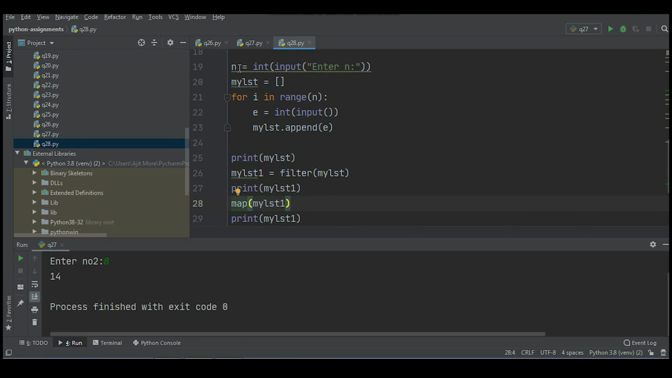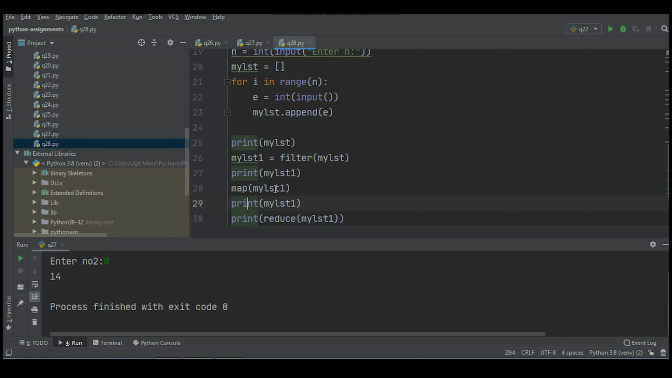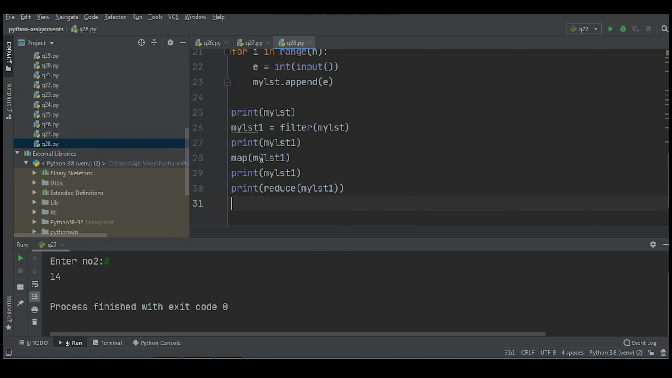Now in the main program we have accepted n, then we created an empty list, then we accepted n elements and added them in this list. I printed that list. That list I passed to filter. It returned a filtered list. I displayed that filtered list. Now I have passed it to map. Map is incrementing each and every value of that filtered list by 10. I'm displaying it. And reduce is returning the multiplication of each value of that filtered list.